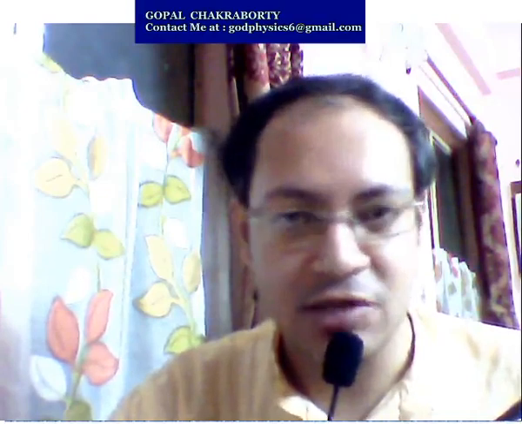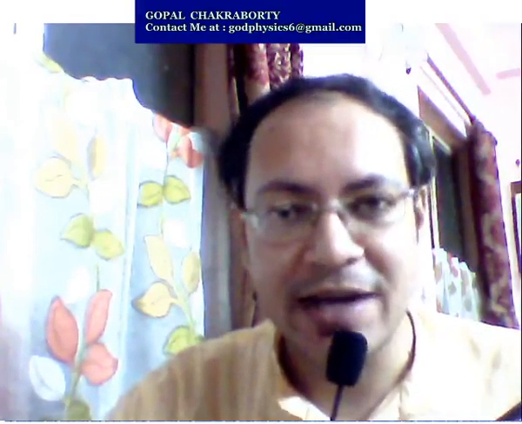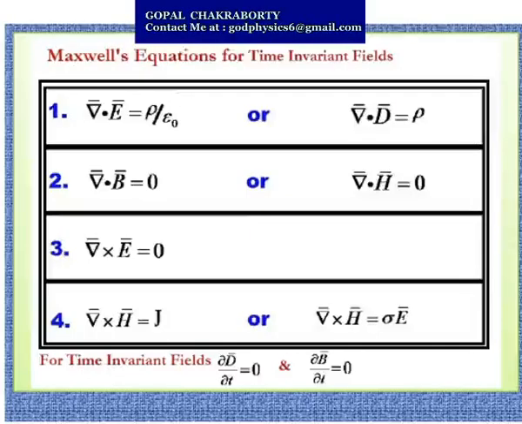In case of time invariant field, the rate of change of displacement vector with respect to time equals 0, and also the change in magnetic field induction with respect to time equals 0. So we will get Maxwell's equations as follows. Okay, these are Maxwell's equations for time invariant field.